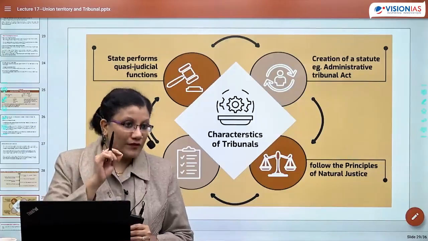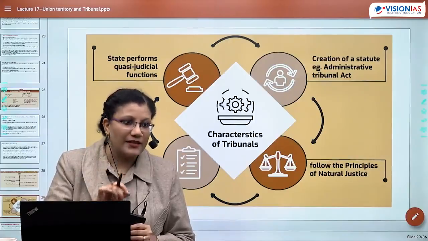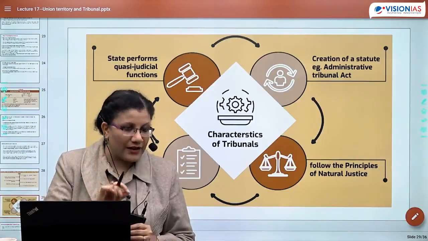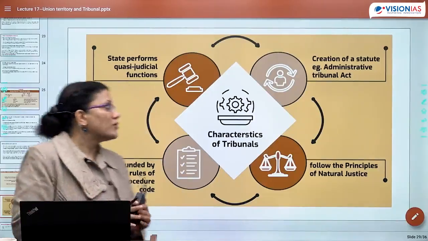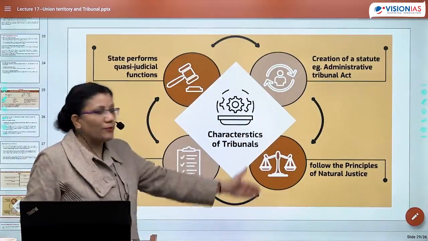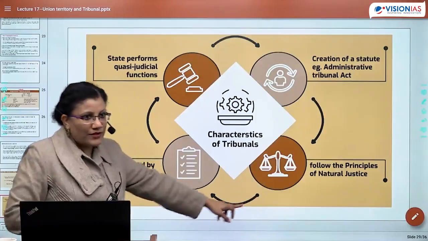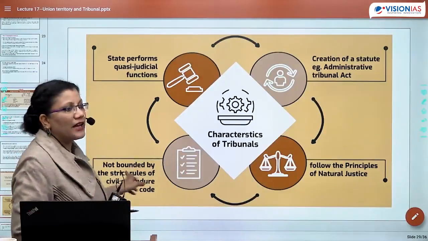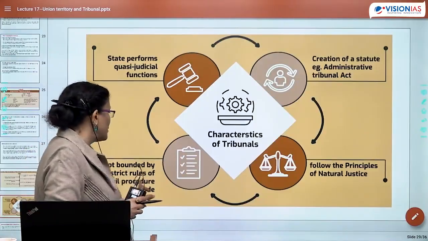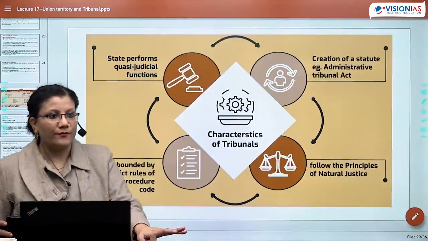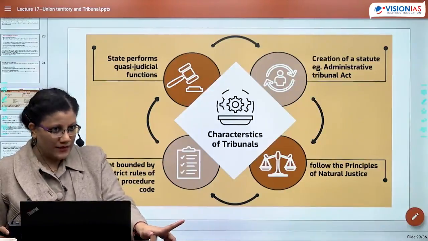These are a few of the ideas: absence of discrimination, absence of bias, right to fair hearing. These are the ideas of natural justice, right? Now these tribunals follow the principle of natural justice, and since they do, the next related point is that they are not bound by the strict rules of the Civil Procedure Code. They are not bound by the CPC rules, okay?